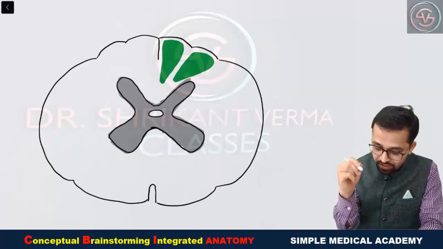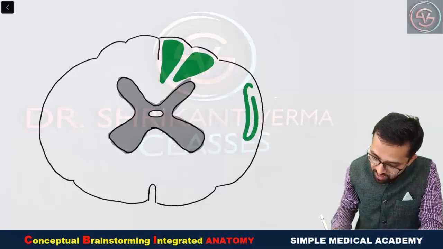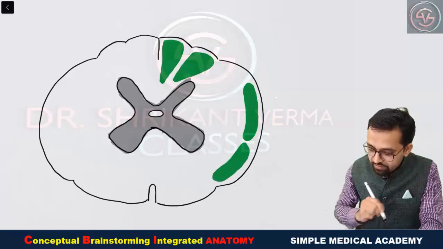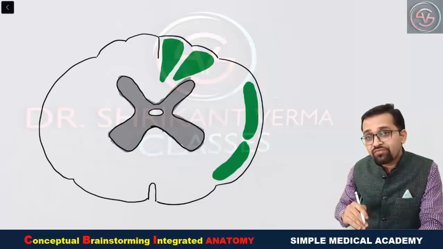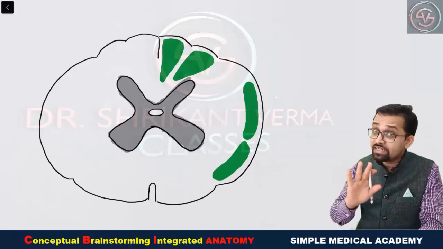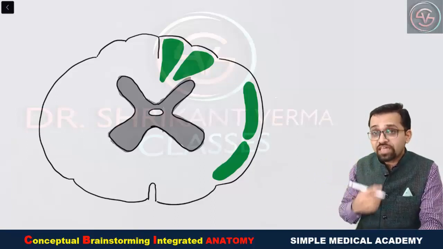Okay, now on the lateral white column there are bundles of axons on the posterior and on the anterior side. These are known as dorsal and ventral, because they run from the spinal cord to the cerebellum, ascending tracts. We are talking about the ascending tract, spinal cord to the cerebellum. That's why spinocerebellar tract.